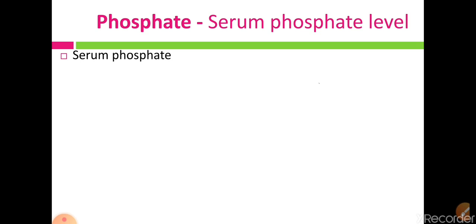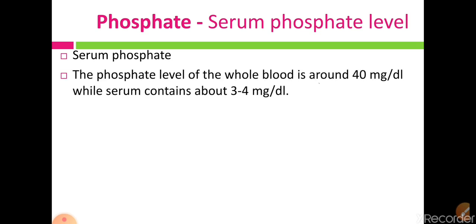Now next is the serum phosphate level. We have seen the level of phosphate in the whole blood as well as in the serum. In serum, phosphate is present at 3 to 4 mg per deciliter, while in whole blood phosphate is around 40 mg per deciliter.